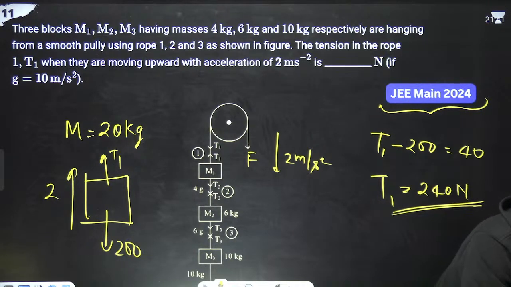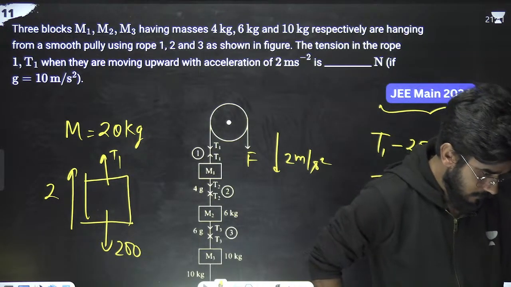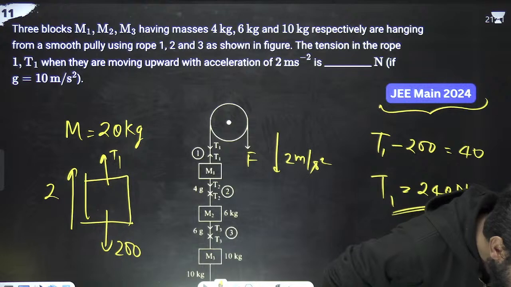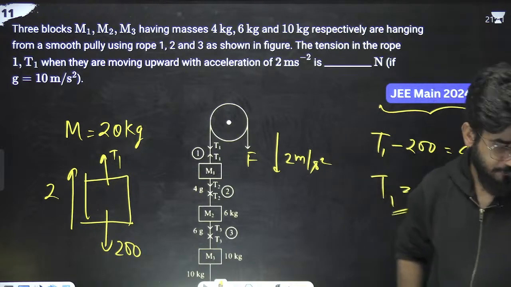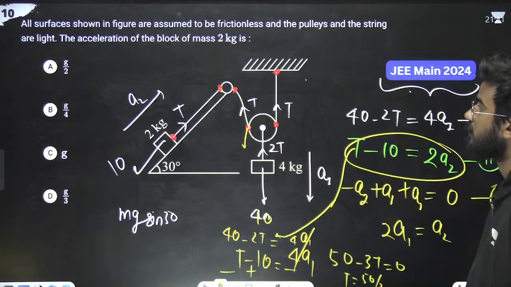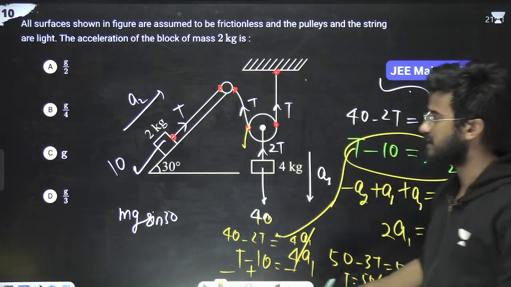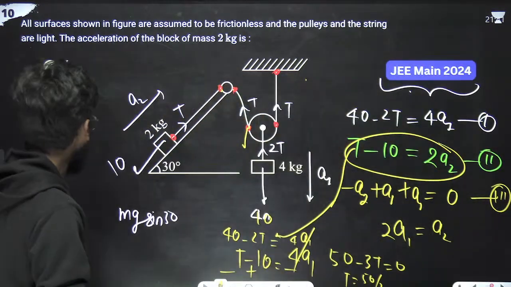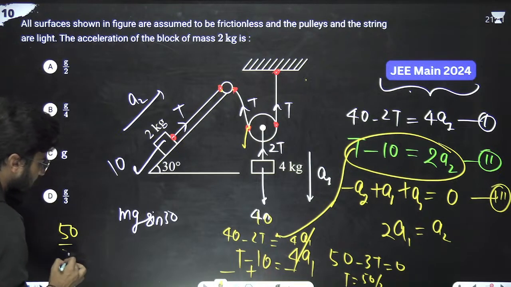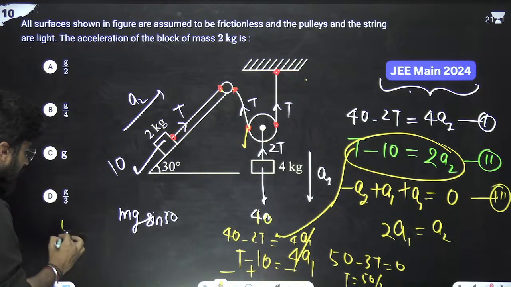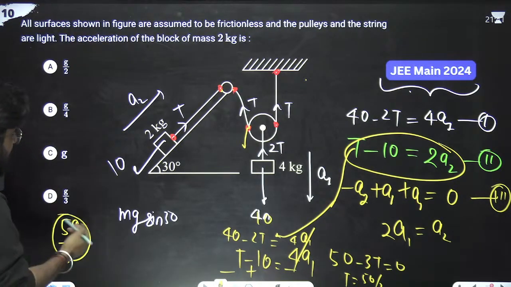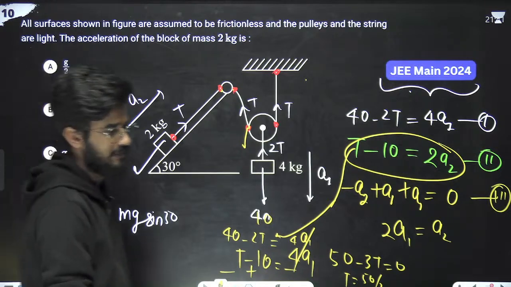Sure, definitely. For the 10th question, they gave it in terms of g. You can also write it in terms of g, because suppose the acceleration comes as 50 by 3, you can write it as 5g by 3. Just substitute the value of g.